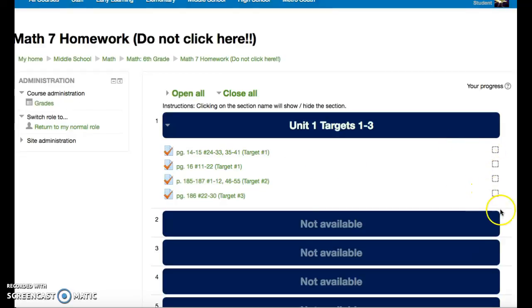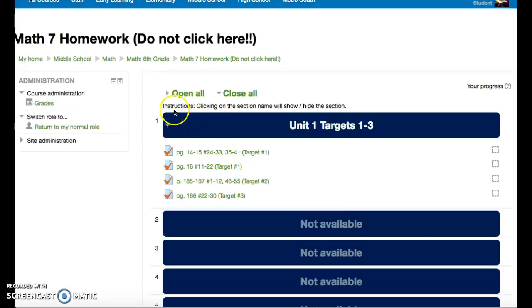So this can be a very quick check for you, just looking at this to see if they have it done. A lot of the textbook assignments will be entered in on this Moodle page. So that's how students can take care of some of their homework and the different things that we're doing in class.